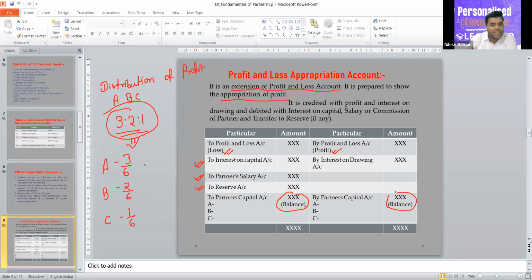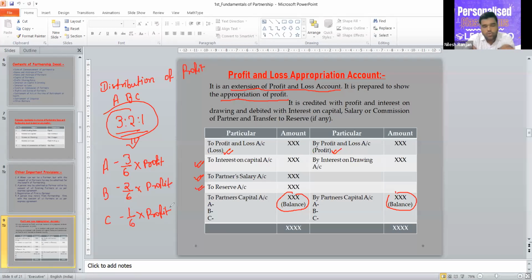So we will multiply our profit that is calculated here, profit or loss, whatever, with this ratio to calculate share of each partner. So this is how we calculate share of partners.